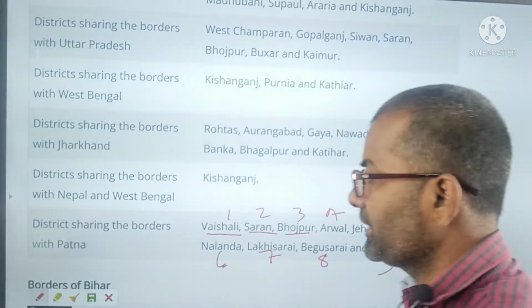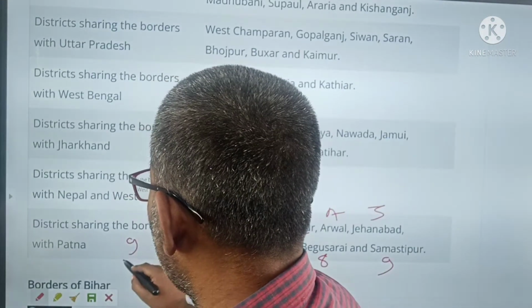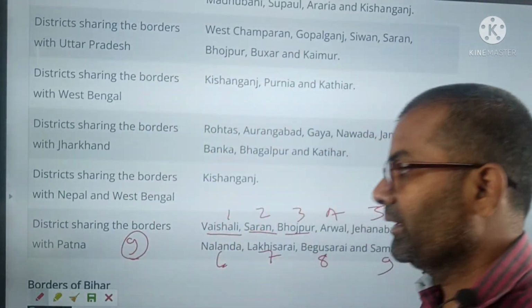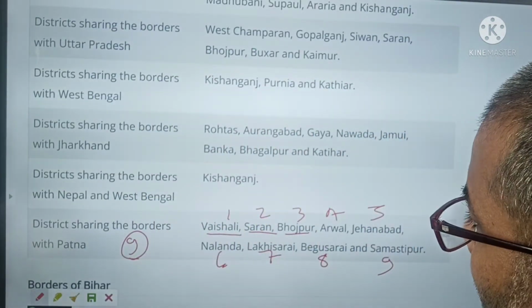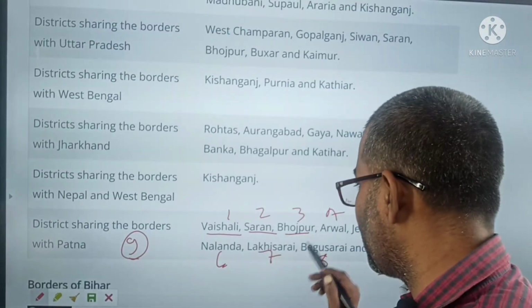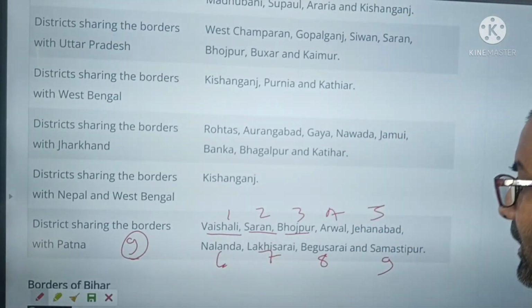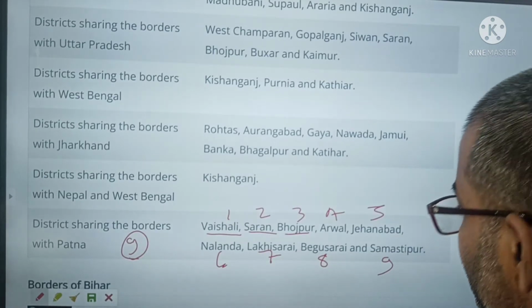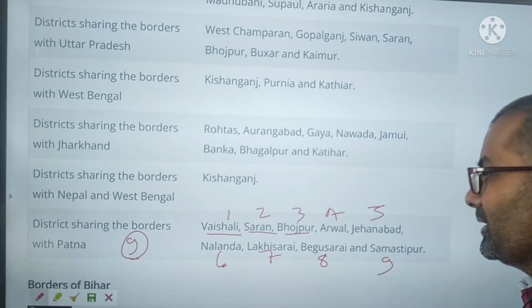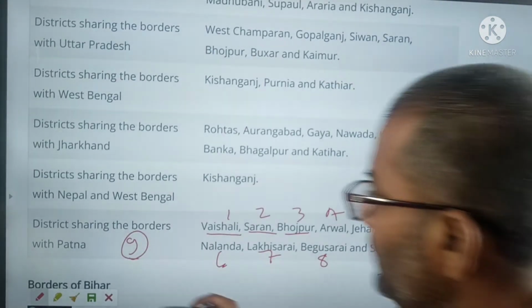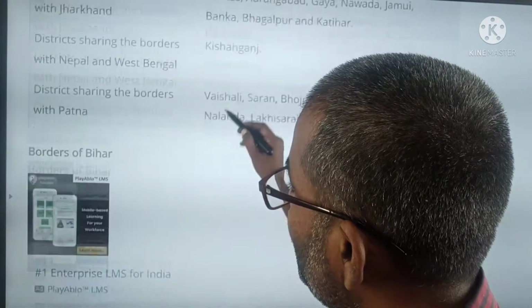There are 9 districts that share their boundary with Patna. You have to remember Vaishali, Saran, Bhojpur, Arwal, Jahanabad, Nalanda, Lakhisarai, Begusarai and Samastipur. These are the most important questions.